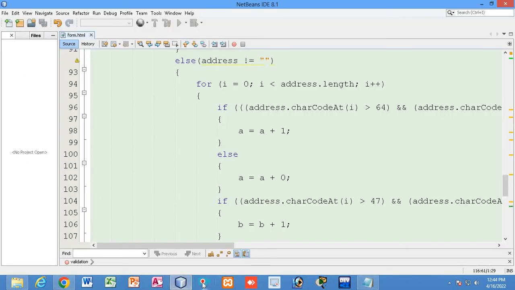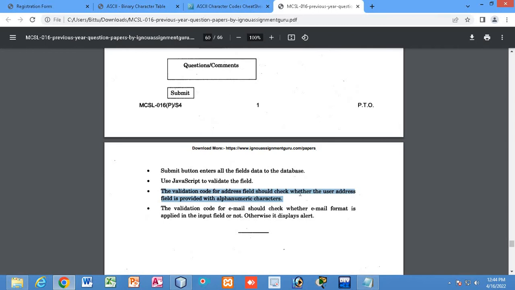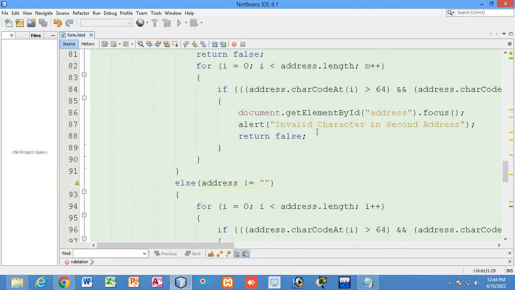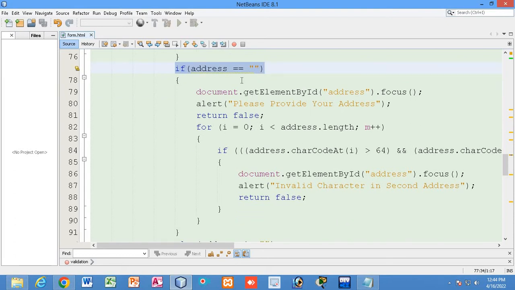So I have been asked in the question to validate whether to check the field carries both alphabet and numeric. Now how can we implement this check? Let me show you. How can we apply this check, that whether the field is carrying both alphanumeric or not. So let us see in the address field. So here first it will be checked whether the address is blank or not.